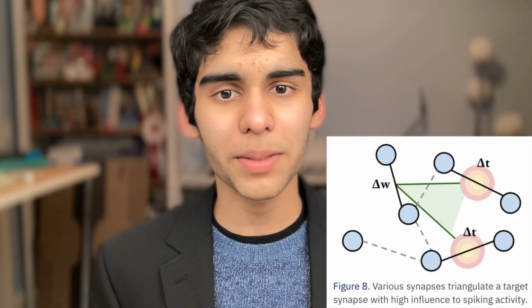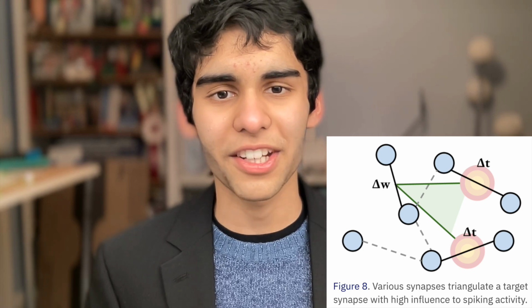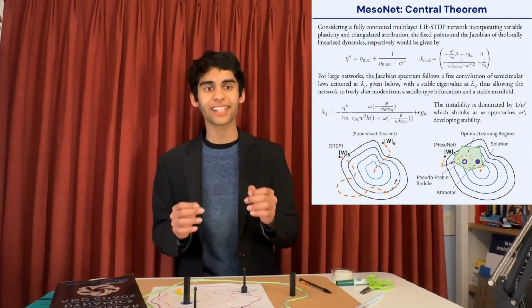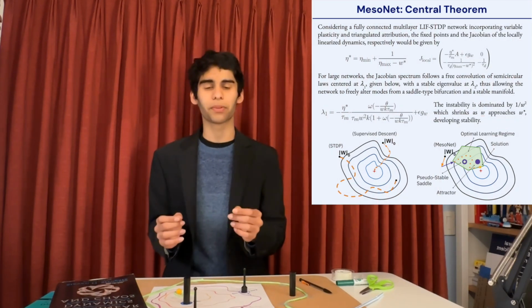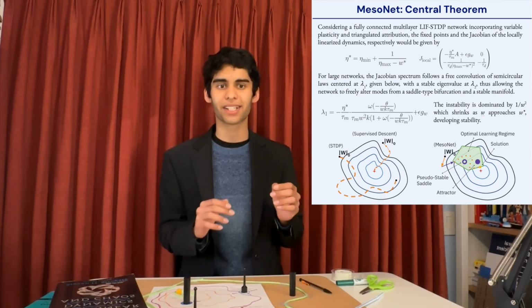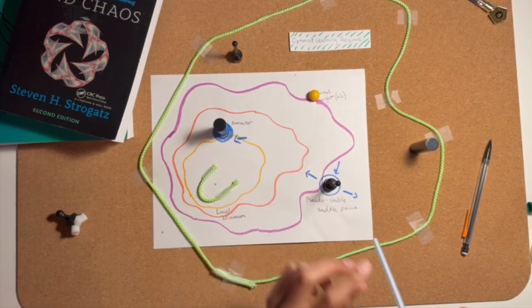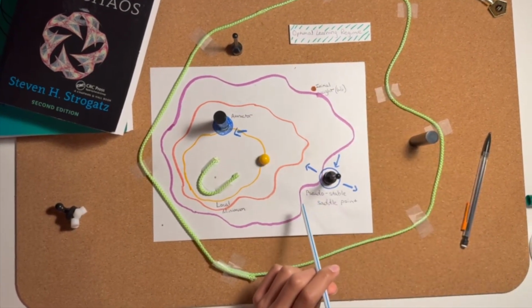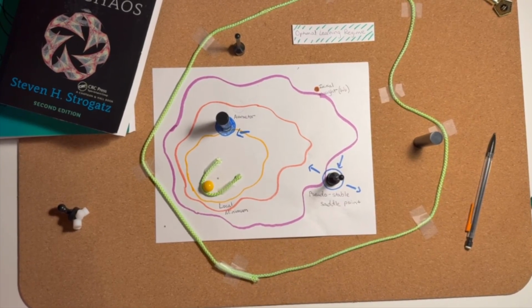To counter this, my second algorithm, triangulated attribution, lets multiple synapses detect shared spiking mismatches and attribute it to a synapse upstream, preventing instability. Mathematically, clustering algorithms lack information for training weights, unlike supervised networks. The key aspect of my method is that they guide weights by creating and destroying saddle points in the optimal region. They do this by setting a dynamic eigenvalue distribution that can be controlled by just a few constants in my algorithms. For the sake of visualization, you can imagine here that the ball represents the weights. In MesoNet, the bipolar magnets, representing attractors and saddles in the network space, guide the weights in the optimal direction.